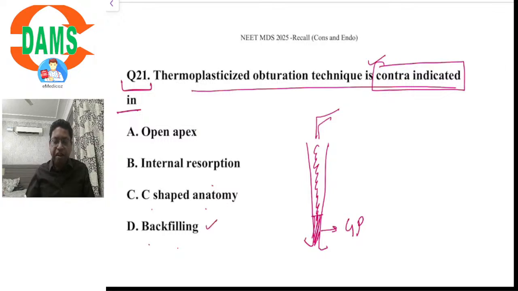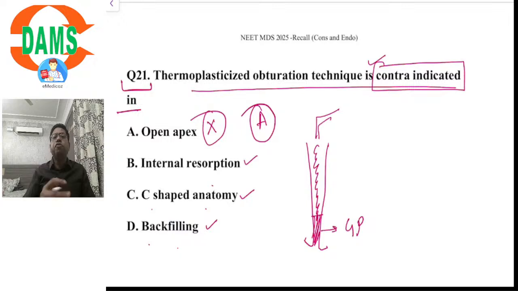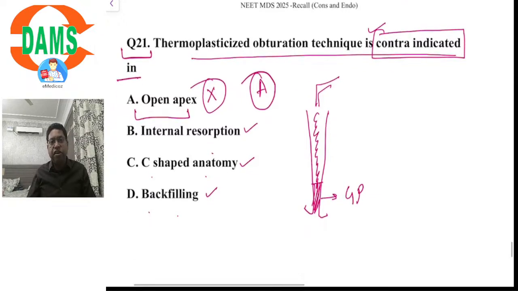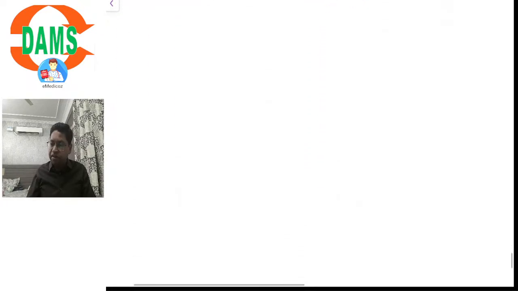So it is indicated for backfilling, for C-shape anatomy, and for internal resorption, but not for open apex, because if we inject liquid gutta-percha in a tooth with open apex, the gutta-percha would flow out from the tooth into the periapical tissues, because the length control with thermoplasticized gutta-percha is not good. Option A would be the answer. If you go with the method of exclusion, you would have been able to arrive at this answer. Question 21, option A would be the answer.